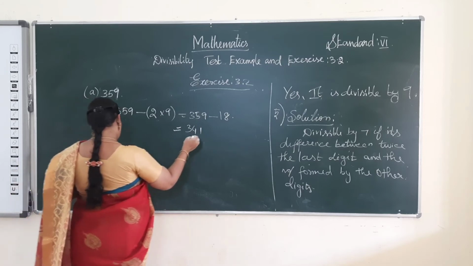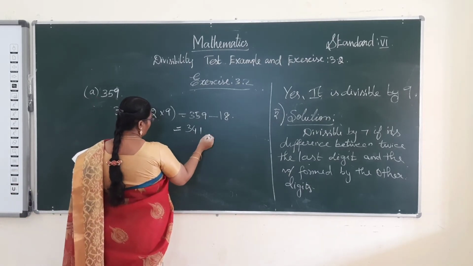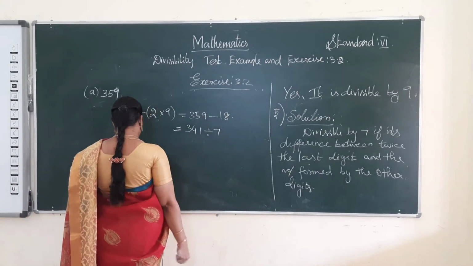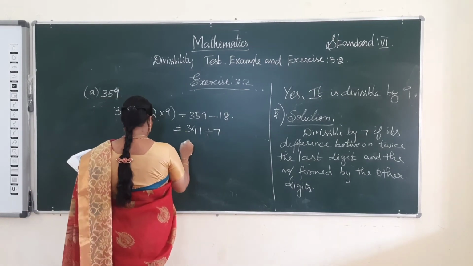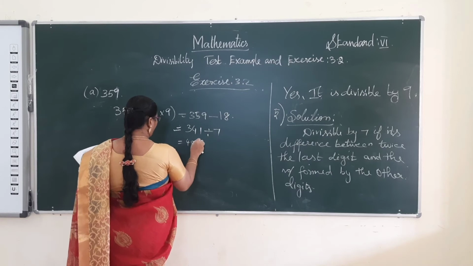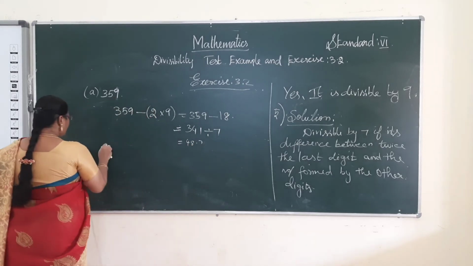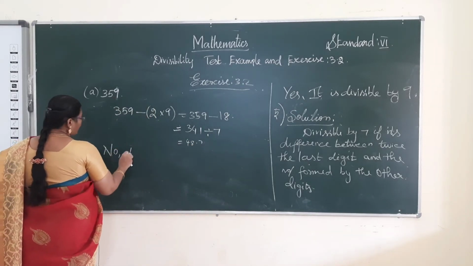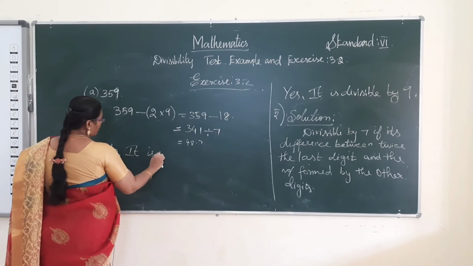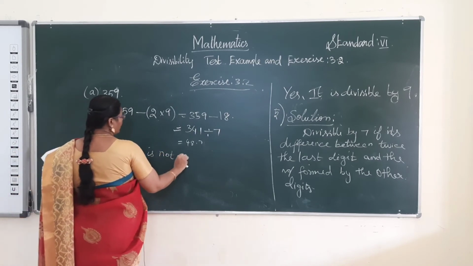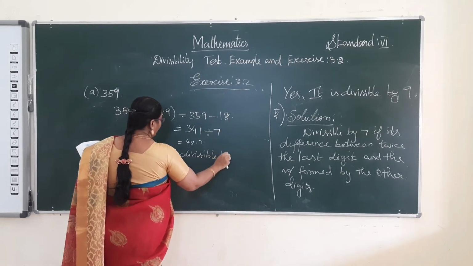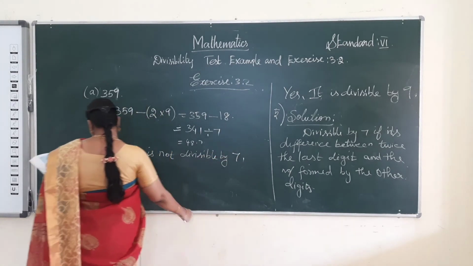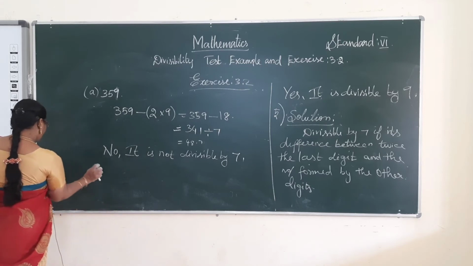So it is not divisible by 7. We get a value of 48 point something. So no, it is not divisible by 7.